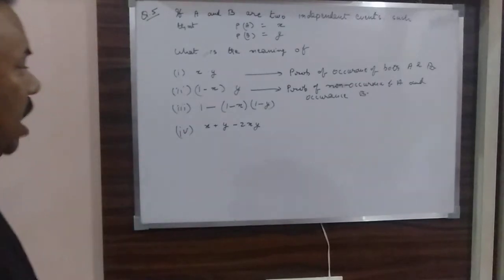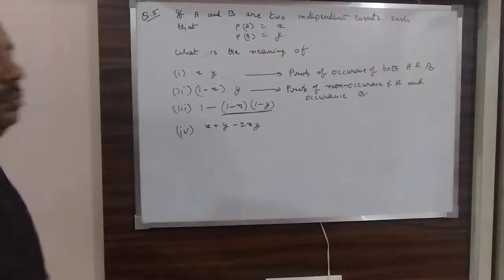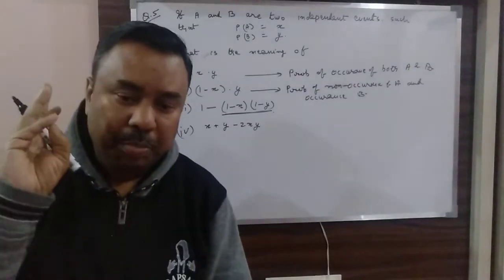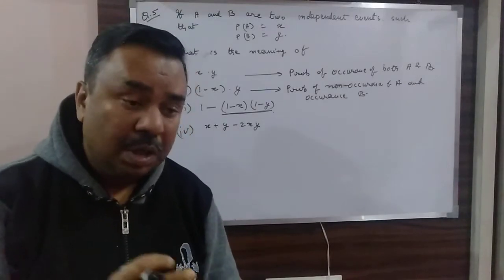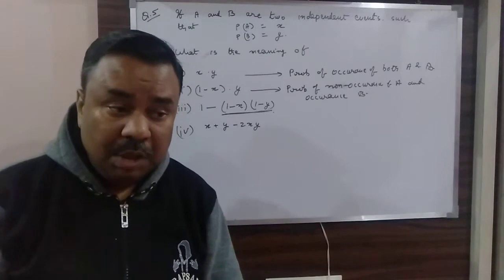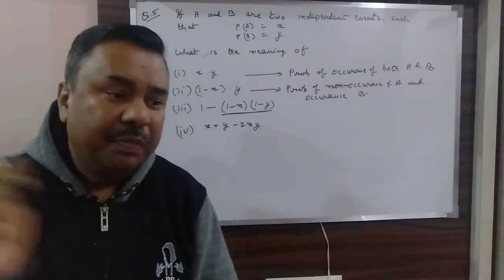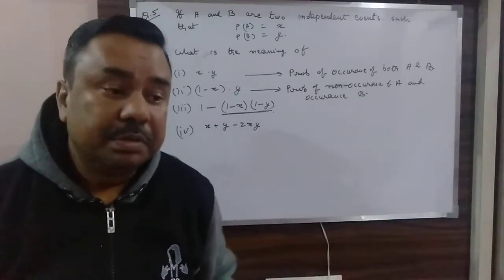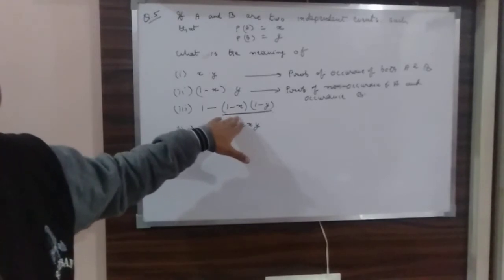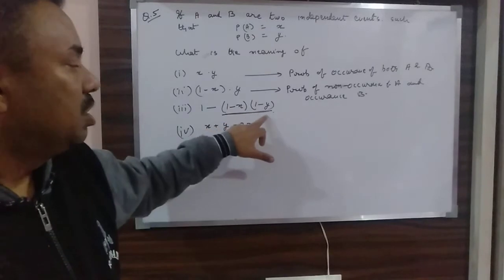Now the third one, that is 1 minus (1 minus X)(1 minus Y). First you understand this part. See, what are the conditions? Either both A and B will be occurring. The second condition is A is occurring, B is not occurring. Third is A is not occurring, B is occurring. And the fourth condition is none of them is occurring. What is none of them occurring? That is, A is not occurring, B is not occurring. So this is (1 minus X)(1 minus Y).